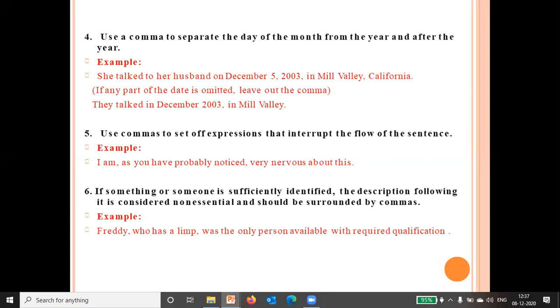So this is the description we are giving about this person, so we can use commas to separate it. We are telling about Freddie. What description are we giving? Who has a limp, and again, was the only person available with the required qualification. Like this, we can use commas. You are sufficiently able to identify Freddie here.